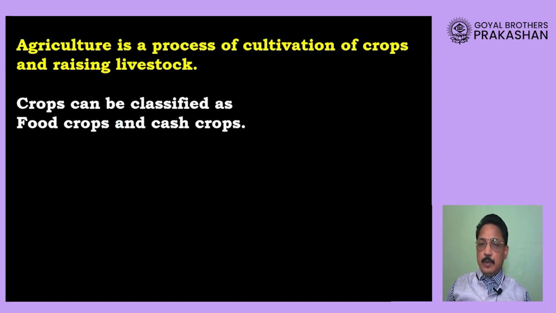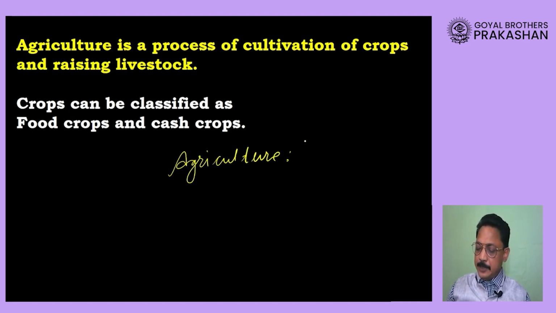Before we go to all the various types of crops that we find in our country, let us look at a very important definition, and that is: what is agriculture? Please remember, the word agriculture is related to cultivation of crops along with rearing of animals. So agriculture involves not only growing crops but also rearing animals, dear student.